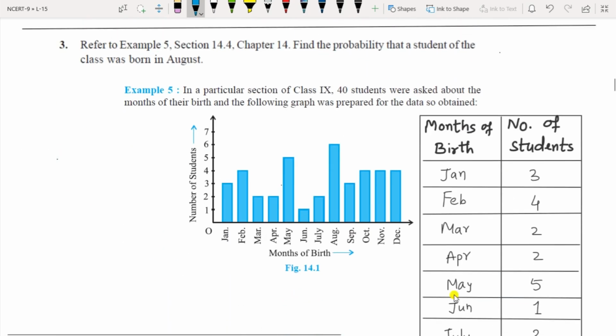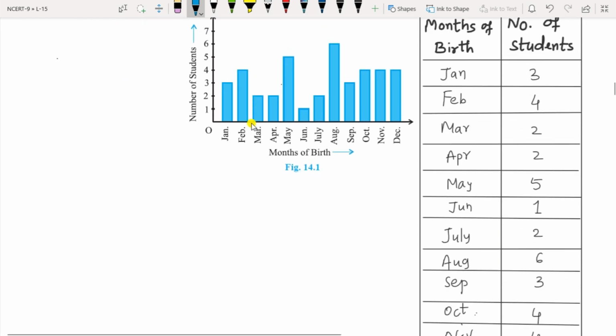Question 3 here is from chapter 14. So this is a graph from chapter 14, section 14.4, example 5. Find the probability that the student of the class was born in August. From the graph you have to find how many students are born in the particular month.